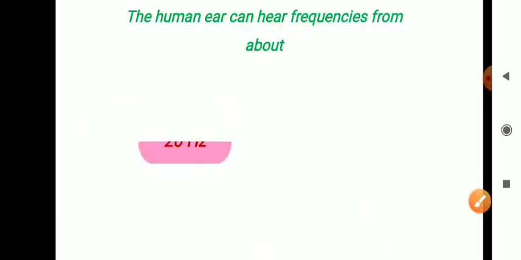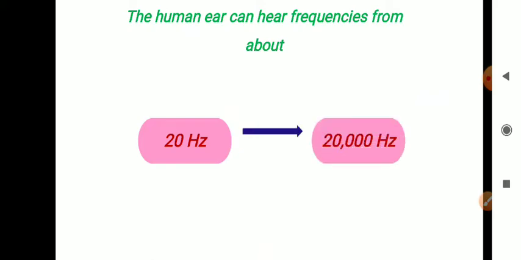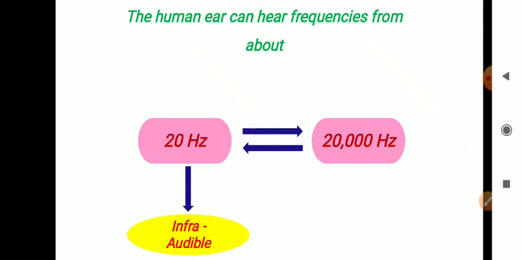Next, humans can hear frequencies in the range from 20 Hertz to 20,000 Hertz. This is the main range. If the frequency of the sound decreases below 20 Hertz, that means it is infra audible, meaning it cannot be heard properly.